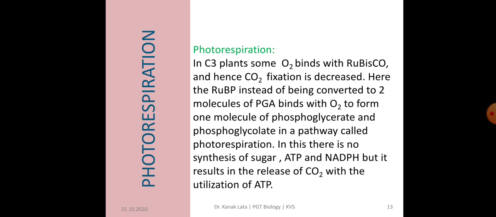In the photorespiration pathway, there is neither synthesis of sugar nor of ATP and NADPH, but it results in the release of carbon dioxide, and this release of carbon dioxide occurs with the utilization of ATP. So thus it is a wasteful process.